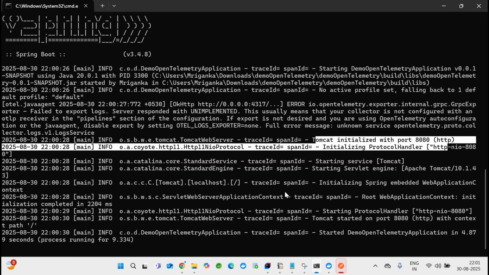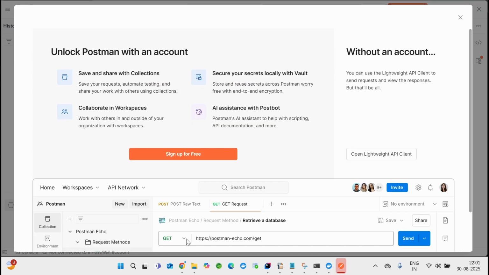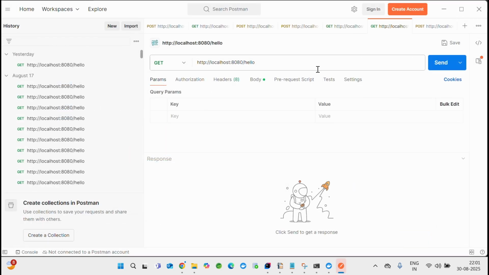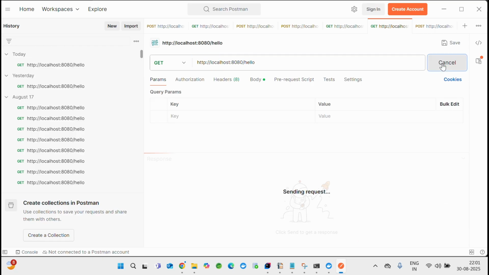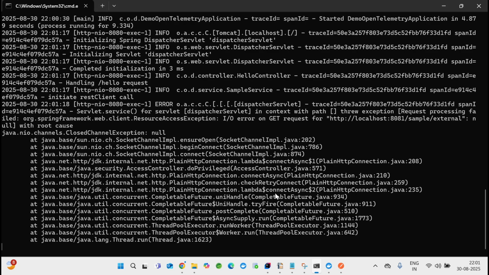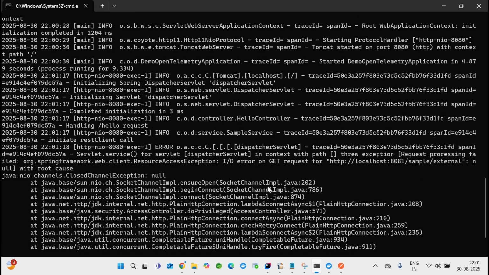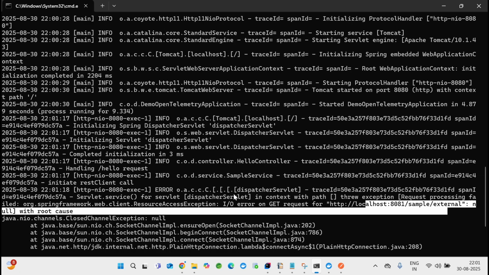So if I hit this, it should give an error because it's calling service 2, which we didn't run. Let's see if there is an error. So I am running this. It gave me a 500 error, which is expected, because it's calling 8081 sample external, which is not running right now.